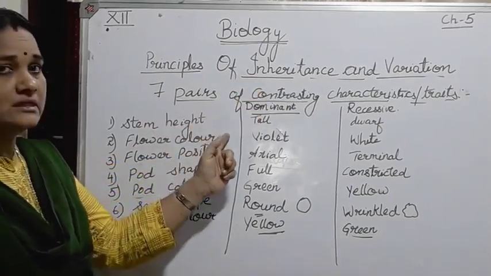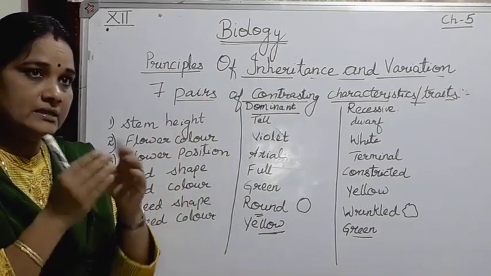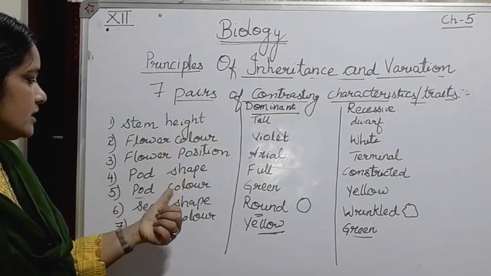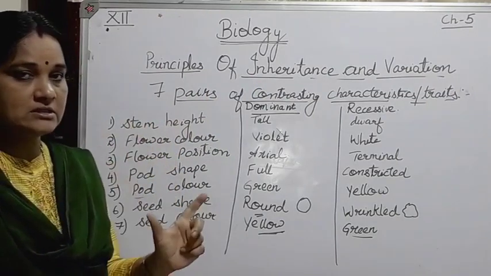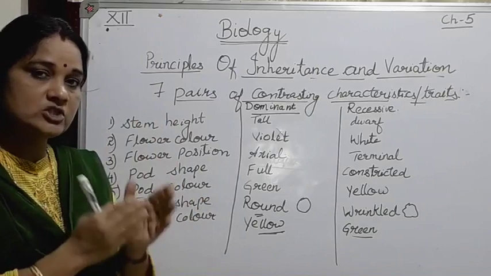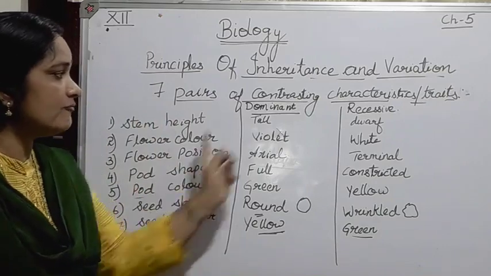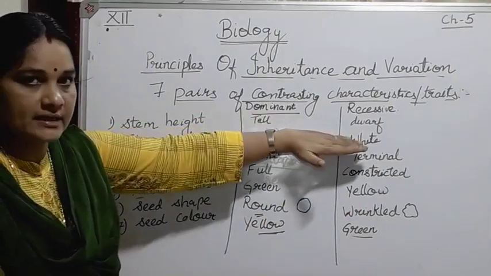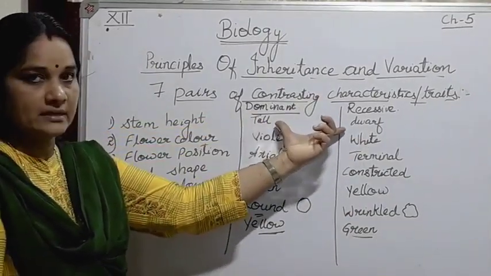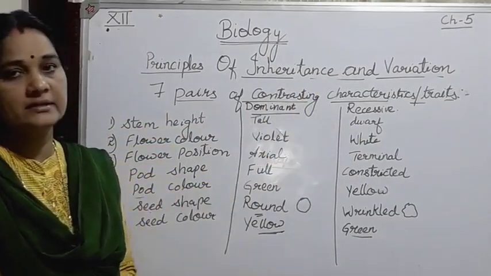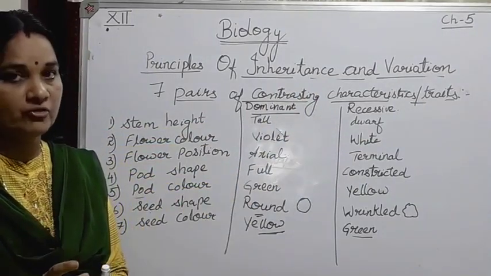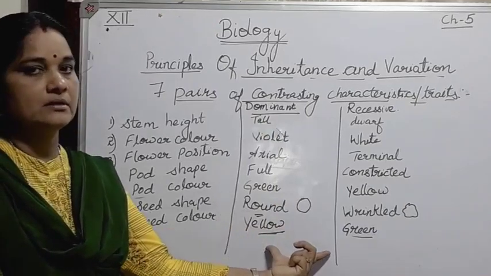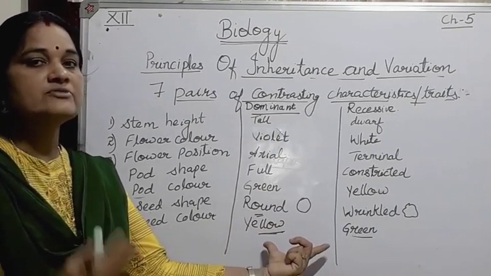Okay. And genes, what happened? The genes will be for the height, for the color, for the flower position, or pod shape, or pod color. But each gene has a code. So a gene that codes for a pair of contrasting characters. Height is a gene, but it has 2 contrasting characters. So a gene that codes for a pair of contrasting characters is known as allele or allelomorph. So these are the 7 pairs of alleles which were taken into consideration by Mendel for his further studies.